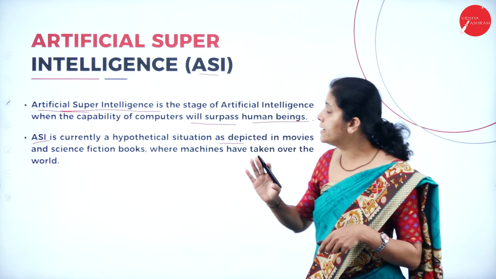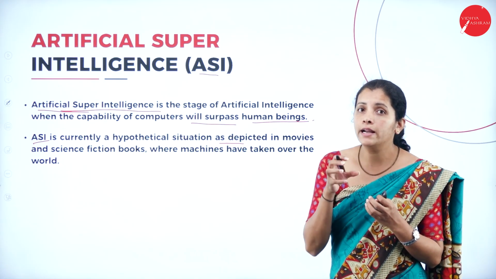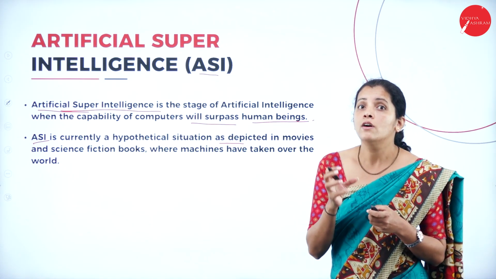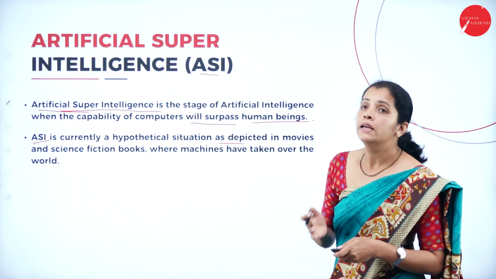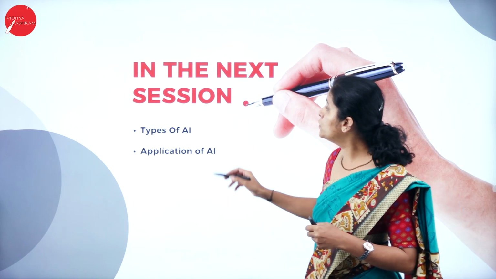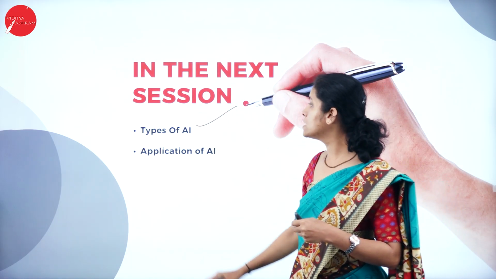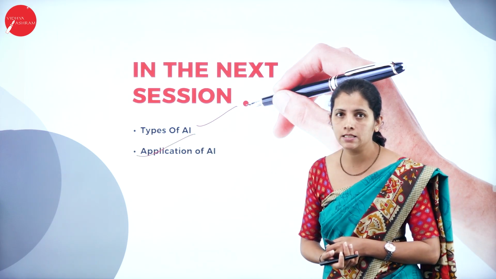So dear student, the topics I have discussed in today's class are very important from the examination point of view. In my next session, I'm going to deal with types of artificial intelligence as well as applications of artificial intelligence.